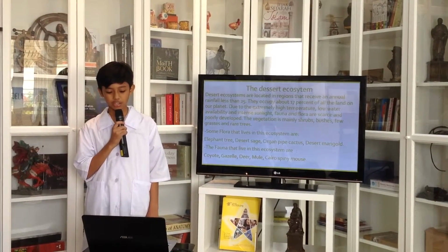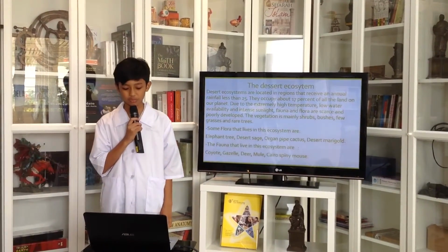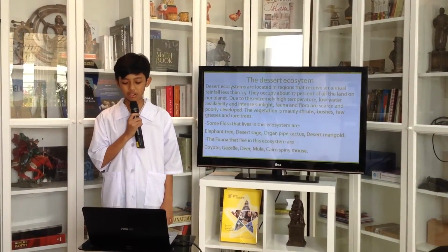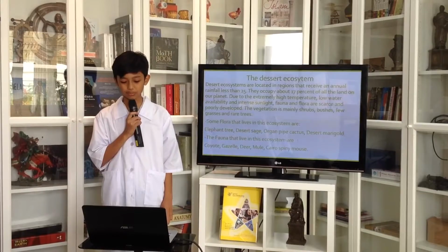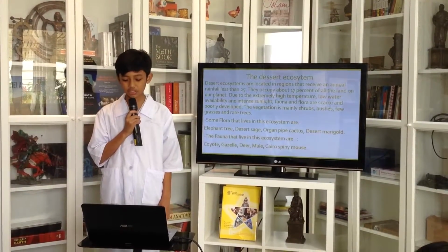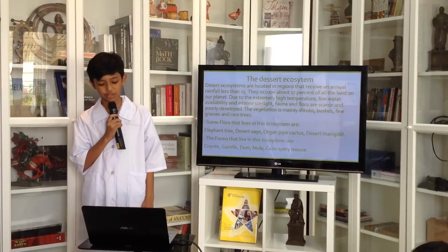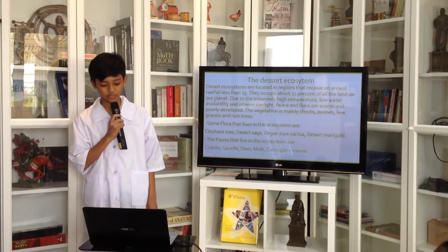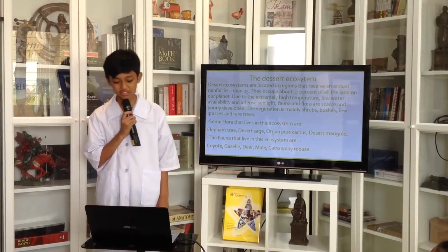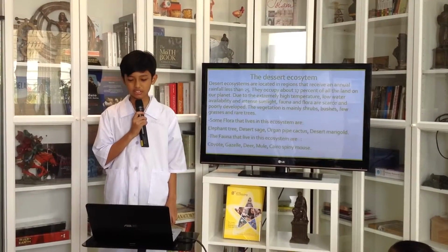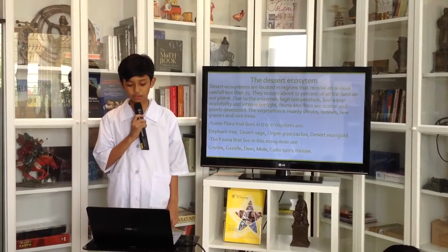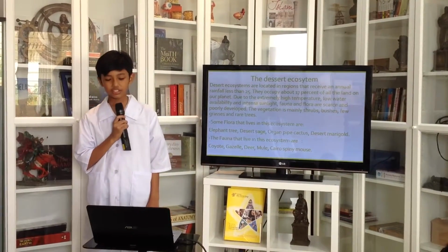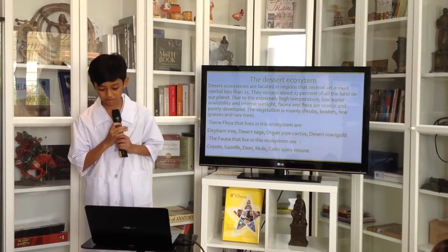Due to the extremely high temperature, low water availability, and intense sunlight, fauna and flora are scarce and poorly developed. The vegetation is mainly shrubs, bushes, few grasses, and rare trees. Some flora that lives in these ecosystems are elephant tree, desert sage, organ pipe cactus, and the desert marigold. The fauna that live in this ecosystem are the coyote, gazelle, deer, mule, and the Kero spinny mouse.